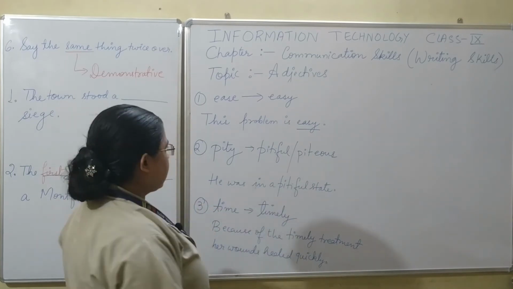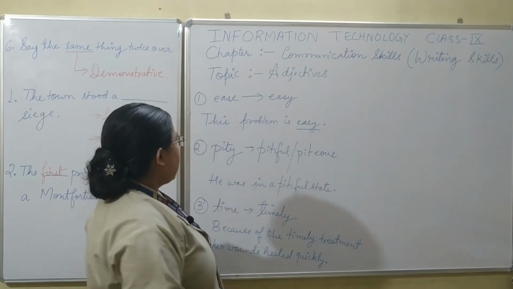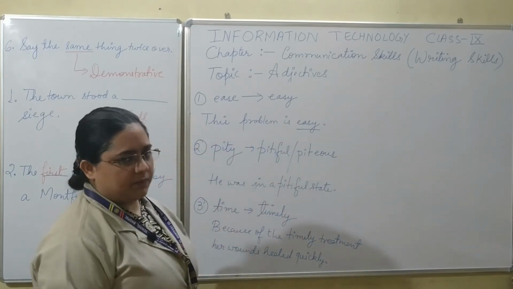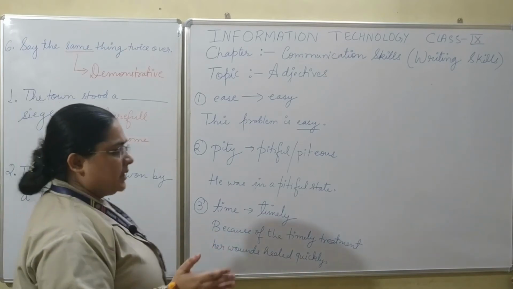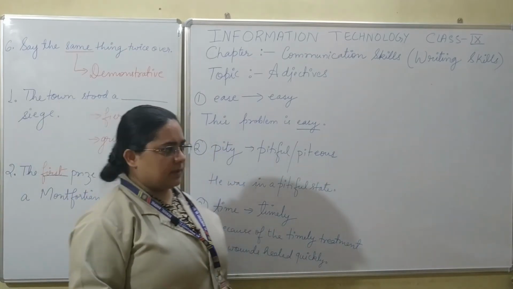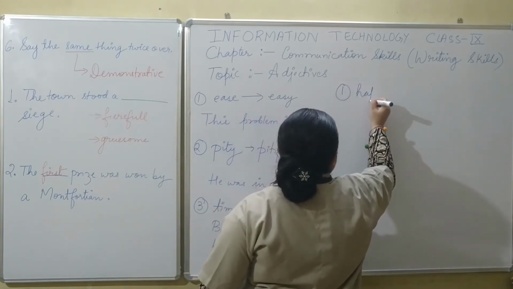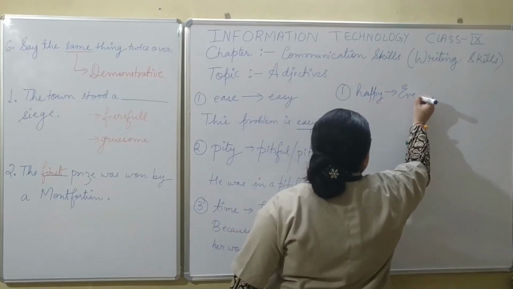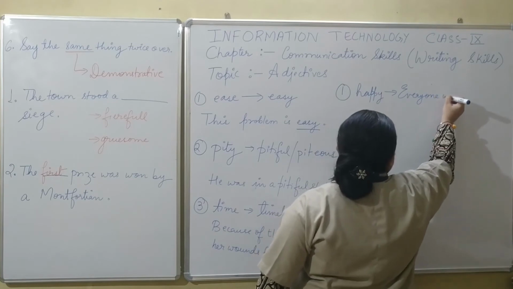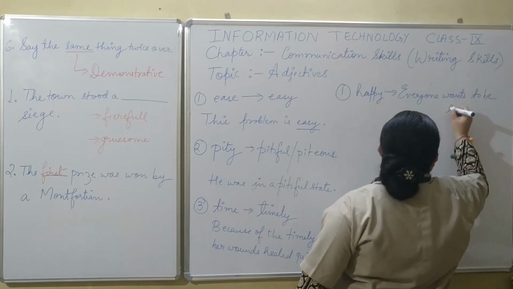So these are some examples where you have to use the noun to form an adjective out of it and then use them in sentences of your own. Next is, use each of the following adjectives in a sentence. So this we will be seeing now. The first one is happy. Everyone wants to be happy.